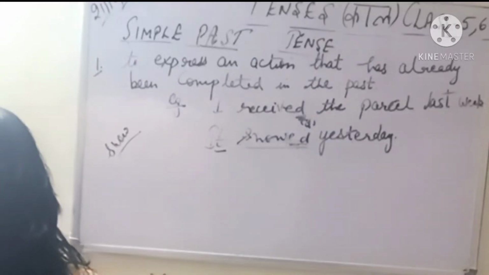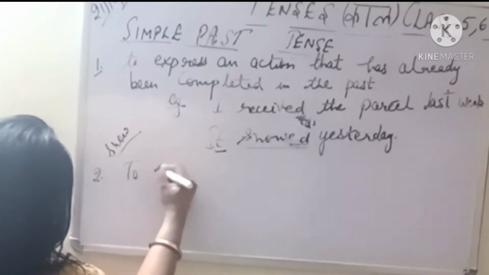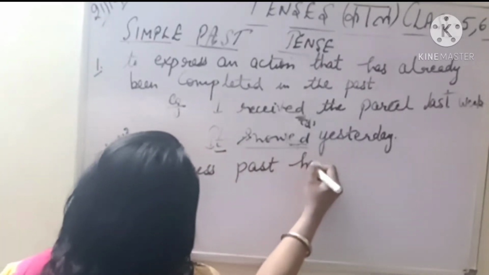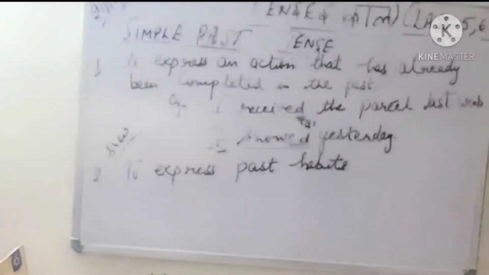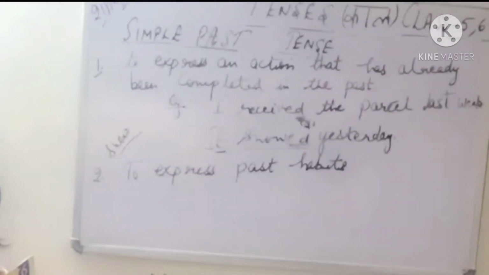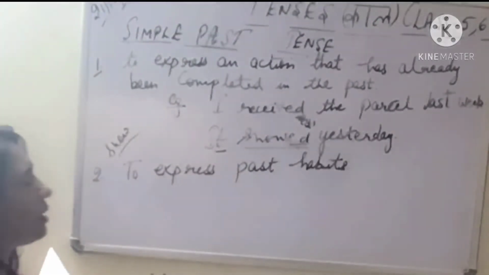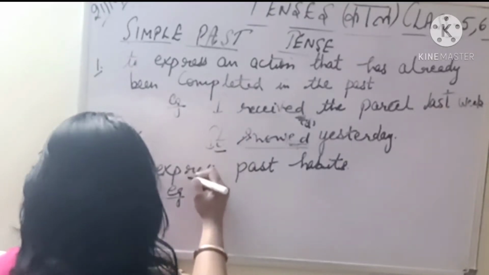Okay, so past habits now. To express past habits, let's take one more rule where we use the past tense. Whenever we are talking of past habits, वो काम जो आपने बीते हुए समय में खत्म कर लिया, आपकी रूटीन की हैबिट है, लेकिन आपने वो काम कुछ समय पहले ही अपनी जो हैबिट है रूटीन की वो खत्म कर ली है. For example, let's see, if I say Rishi